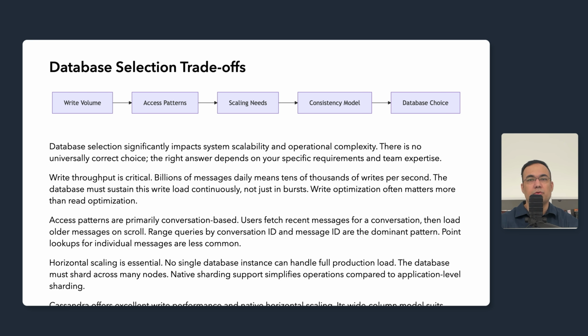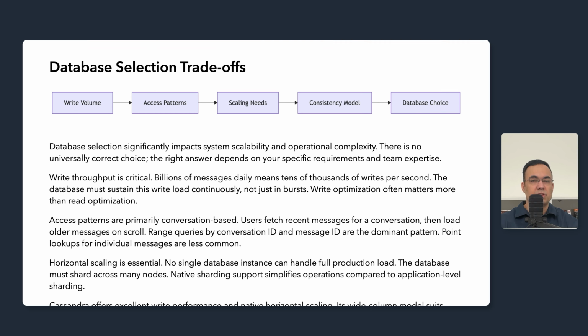Write optimization often matters more than read optimization for chat workloads. Access patterns are primarily conversation based. Users fetch recent messages for a conversation, then load more messages as they scroll. The dominant query pattern is messages in conversation X ordered by time, most recent first.